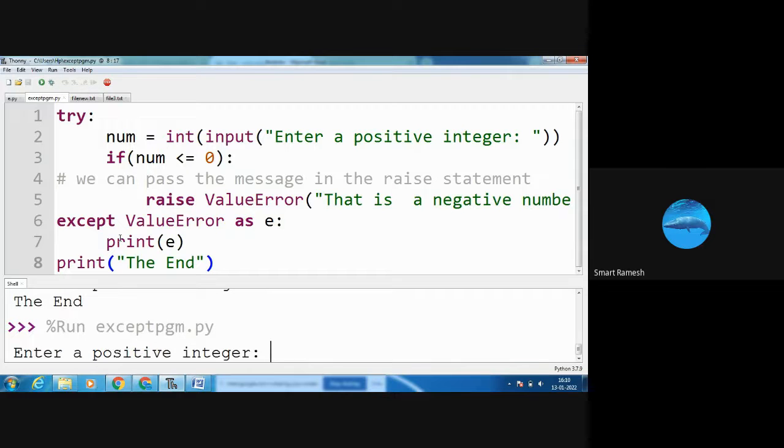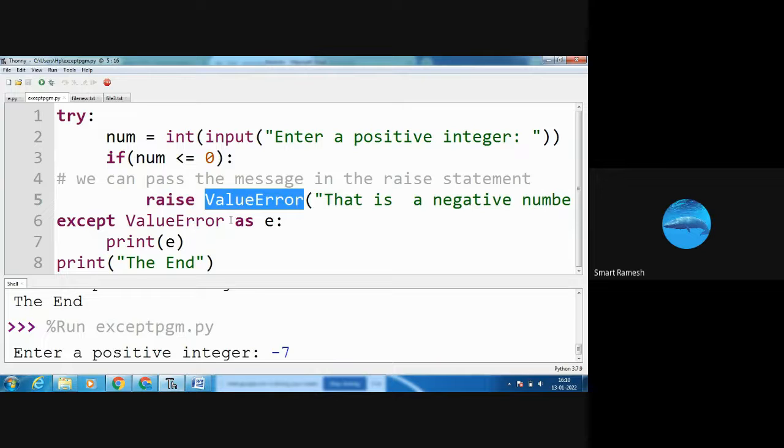Enter a positive number. Suppose I am giving -7. What will happen? Num value is -7. -7 less than or equal to 0? Yes, condition true. Condition true means the if block will execute. In the if block, raise ValueError. What is ValueError?